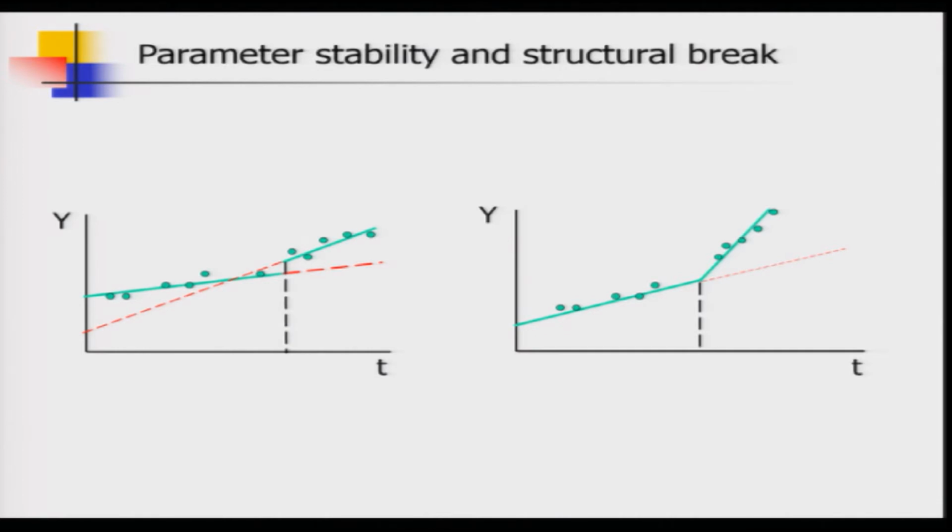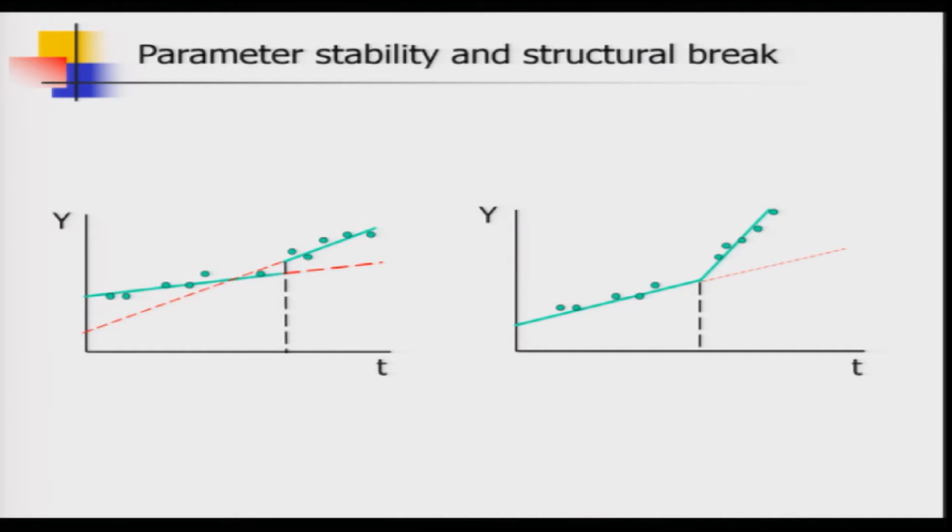The second diagram also tells us the same story, but with somewhat of a difference. If you compare the first diagram with the second one, the only difference is that here the two straight lines for period 1 and period 2 are modeled such that there is a continuity. So, there is a kink point, and after that the slope changes, but there is a continuity.